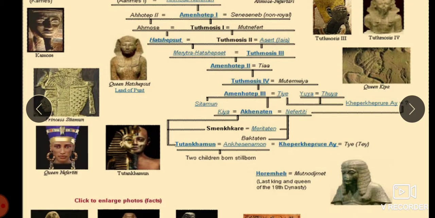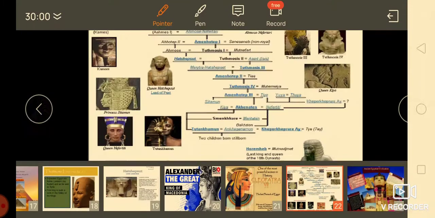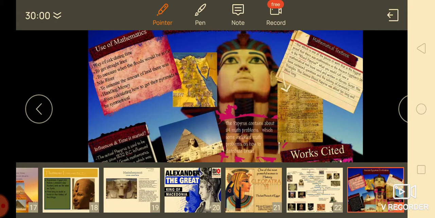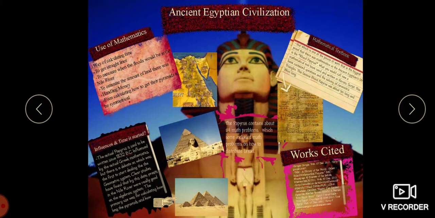Now let us move on to the contributions of the Egyptian civilization. As we see from this slide, children, we see the uses of mathematics they had. Influence on time was started, works cited, and a mathematical textbook was also created during this time.